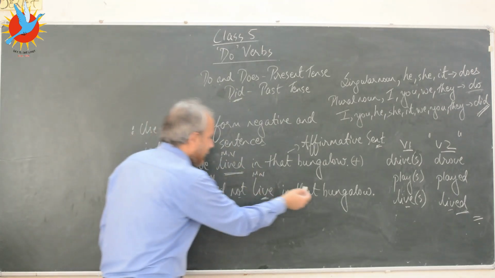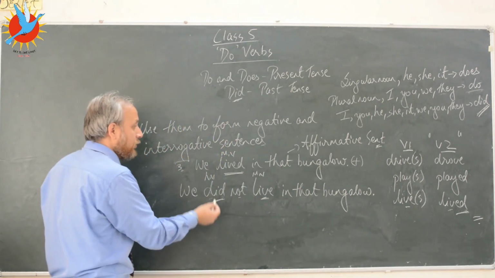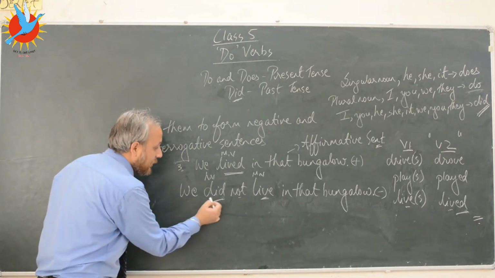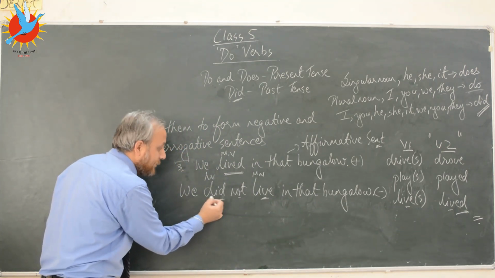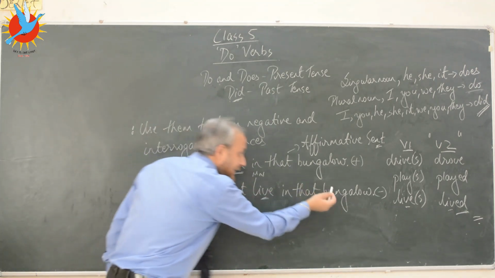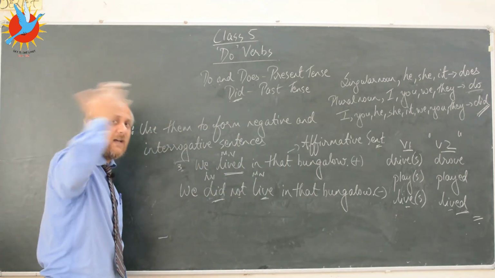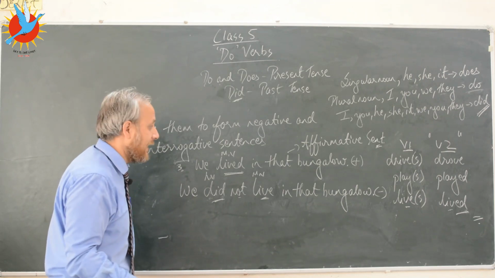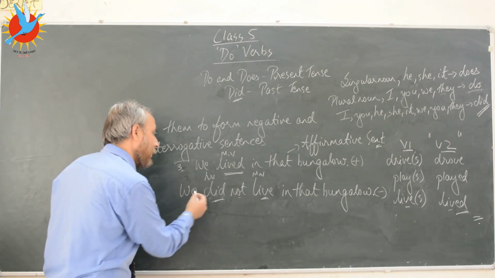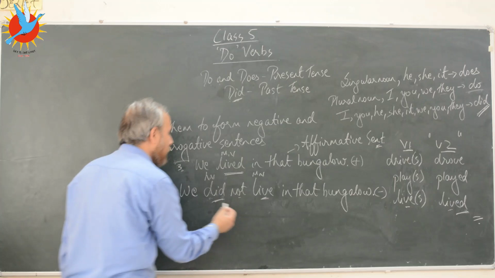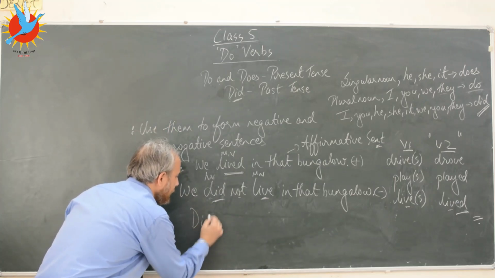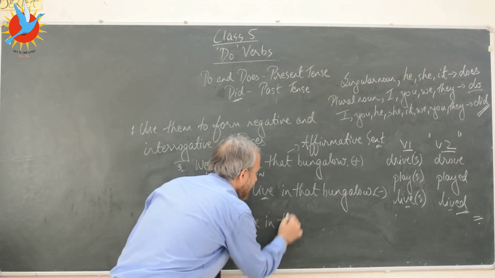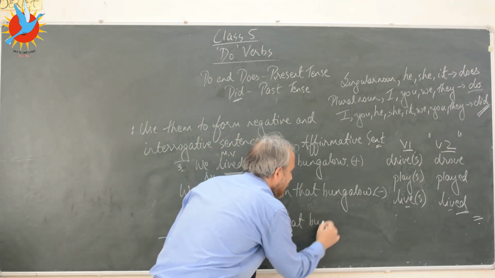Okay? So we did not live in that bungalow. If I want to change, and this is a negative sentence, the word did, the auxiliary verb did, is what makes the sentence a sentence of the past tense. If I want to make this an interrogative sentence, kids, what will I do? Again, very, very simple. We did not live, we lived in that bungalow. So, did we live in that